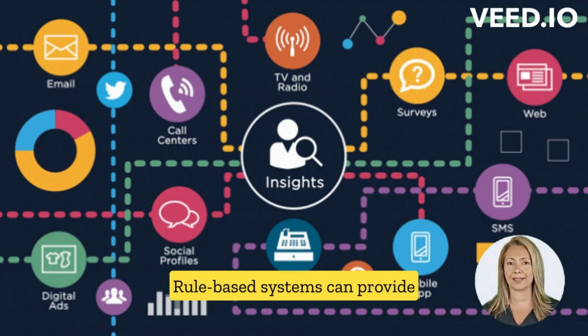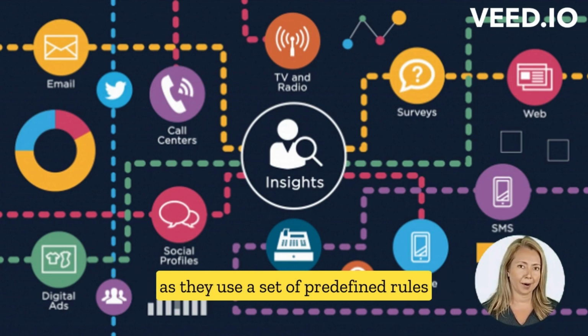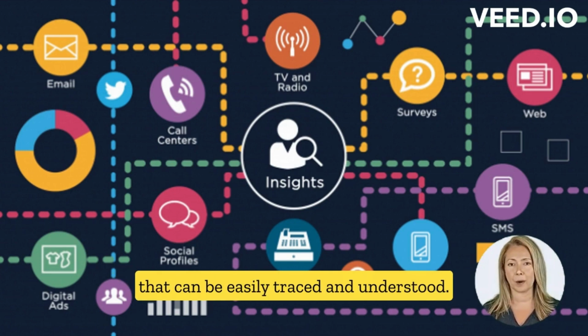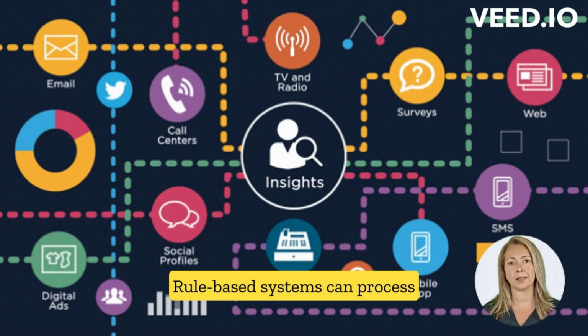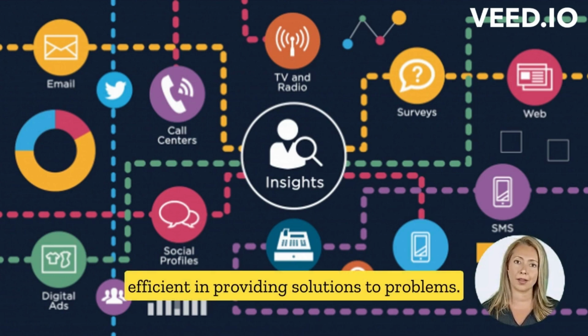Explanation. Rule-based systems can provide clear explanations for the decisions they make, as they use a set of predefined rules that can be easily traced and understood. Efficiency. Rule-based systems can process large amounts of data quickly, making them efficient in providing solutions to problems.